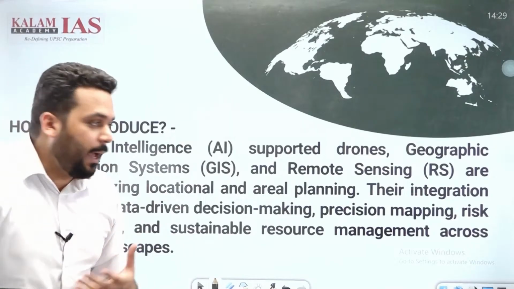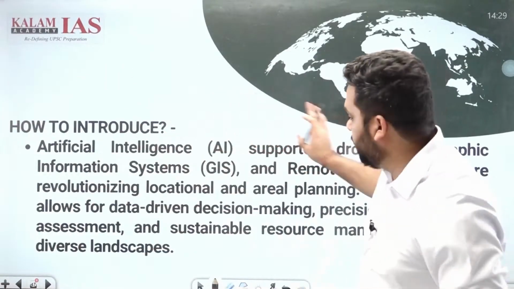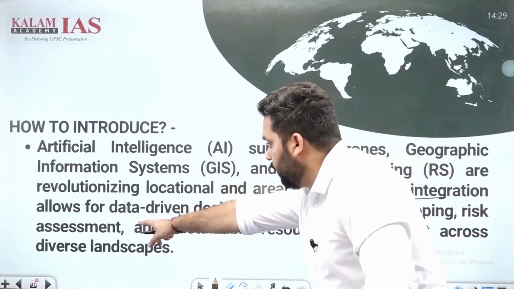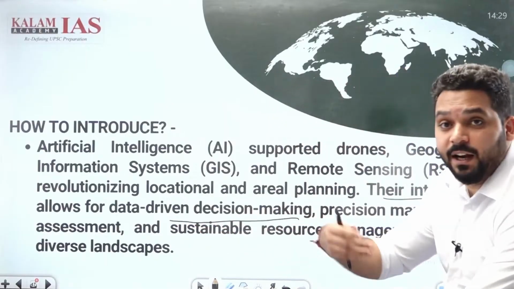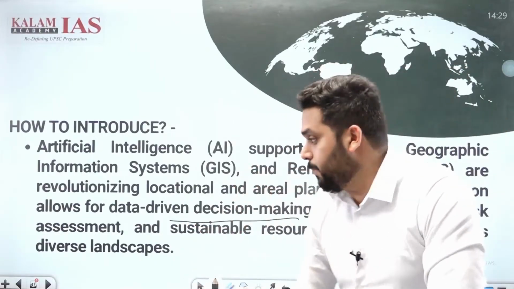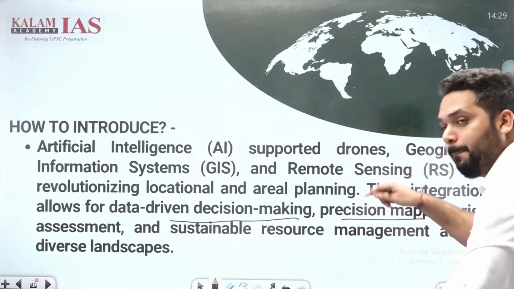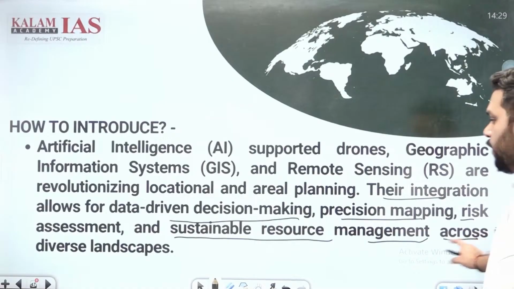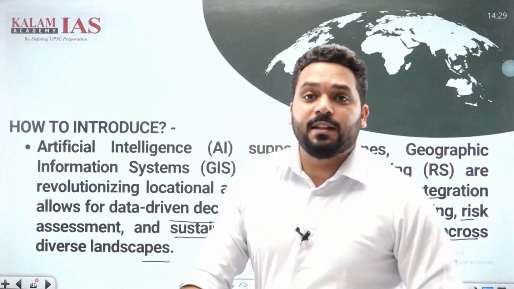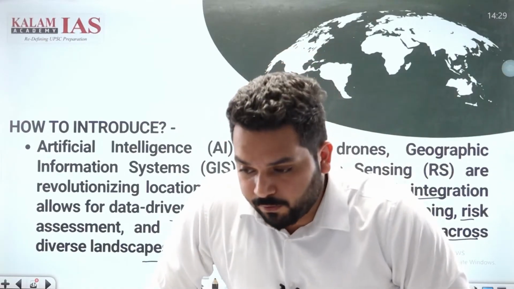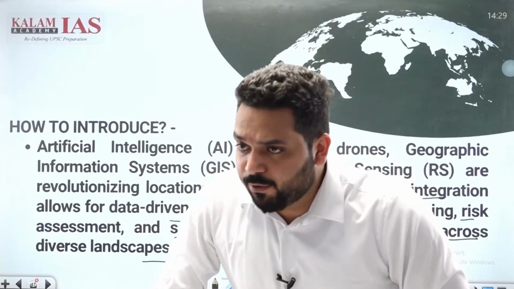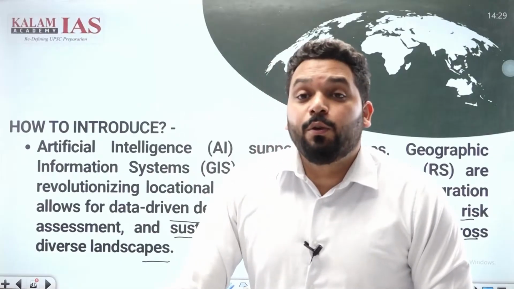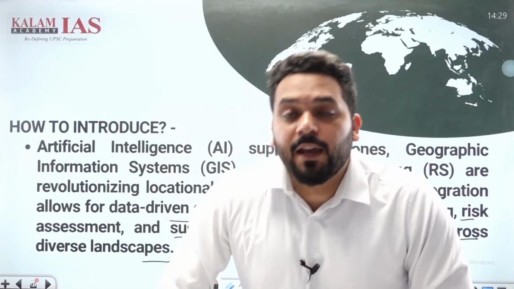Okay, we have said that this will help in their integration, allowing data-driven decision making, more rational decision making, more precise mapping, risk assessment and sustainable resource management across diverse landscapes. Disaster data like glacial lake outburst floods, we can map with GIS. We can do risk assessment with the help of AI.